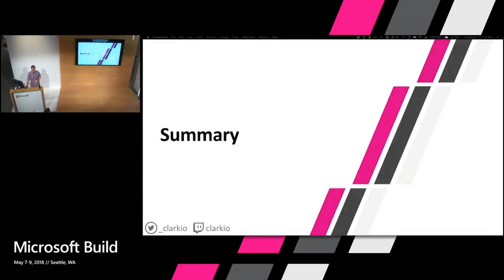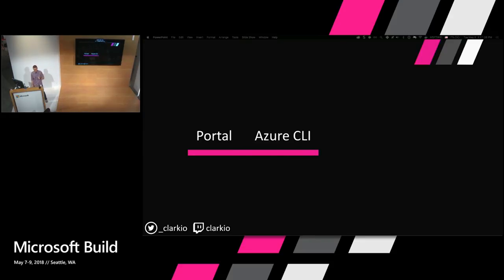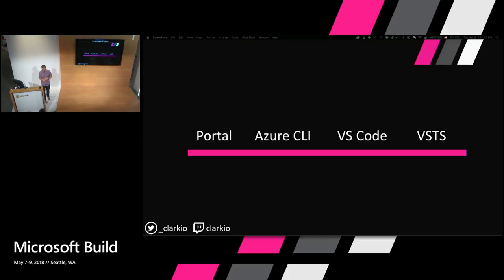So to summarize everything really quick, we learned about being able to use the Azure portal to deploy Node that way. Azure CLI for those that have very keyboard-driven workflows. VS Code, that allows us to stay in the context of where we're writing our code, and we can start demoing and building out and publishing prototype applications in our demos, and then a pipeline with VSTS or any of the other providers.